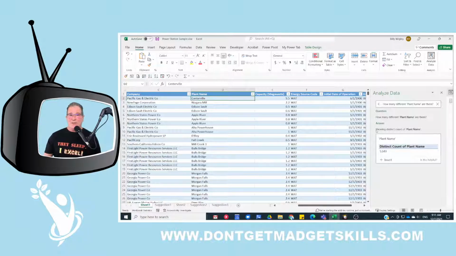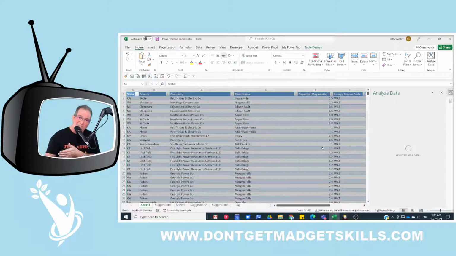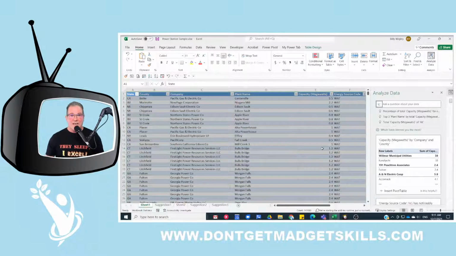How do you launch it? Well, you can use the shortcut. Remember, Alt, it's going to be Alt H F E, and it launches your analyze data tool. And for this tool to work properly, remember, you got to know the 7 habits of effective lists, and you're going to learn them by taking my courses.